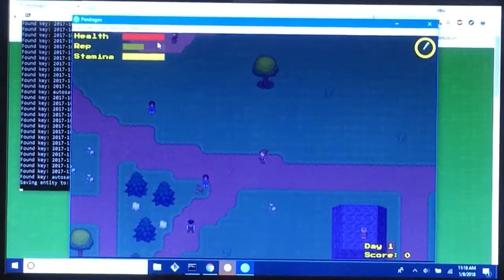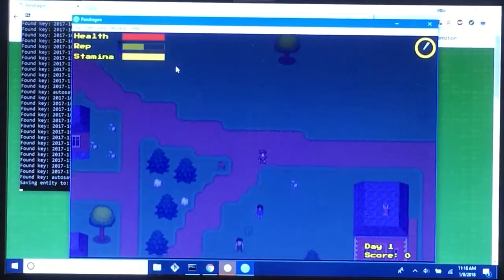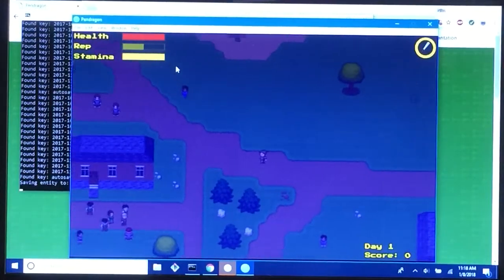First of all, you can see that I have health, reputation, and stamina. Reputation being the important one here. I start off with a neutral reputation, so it's right in the middle. That's because I haven't done anything yet. So let's see what happens as I start to do things.